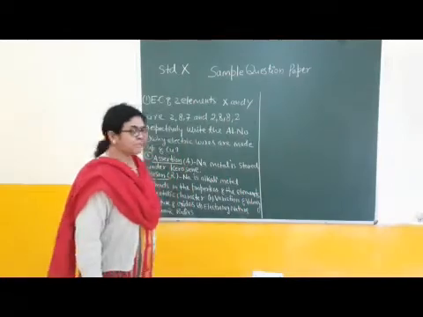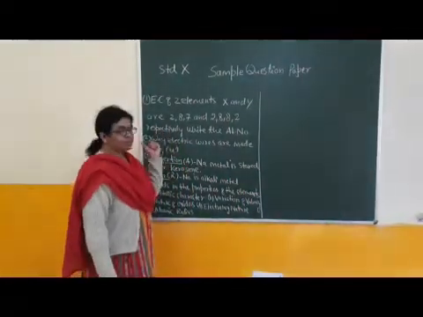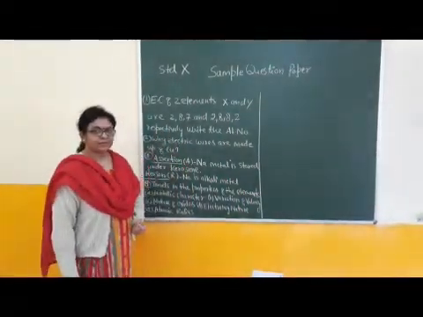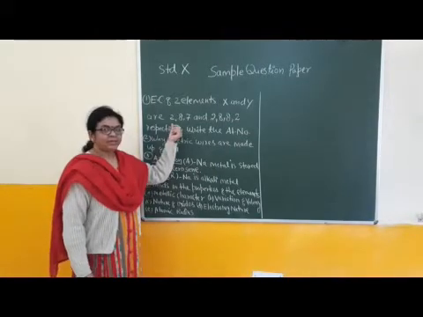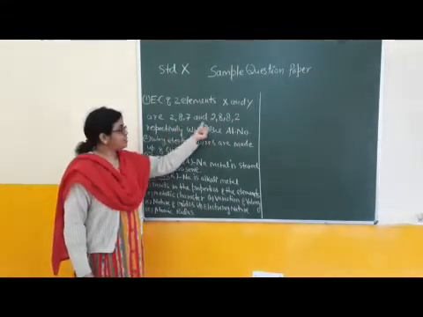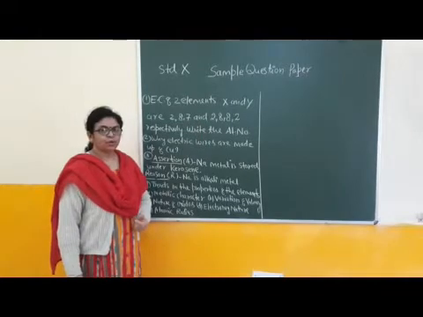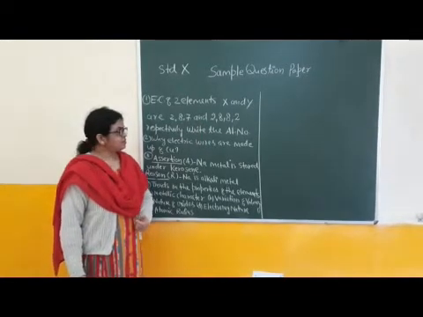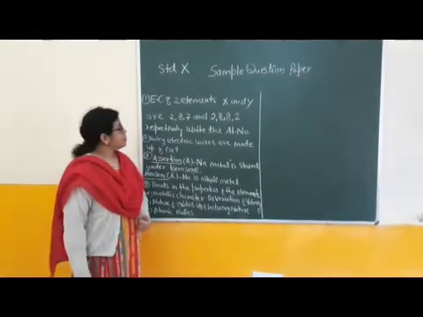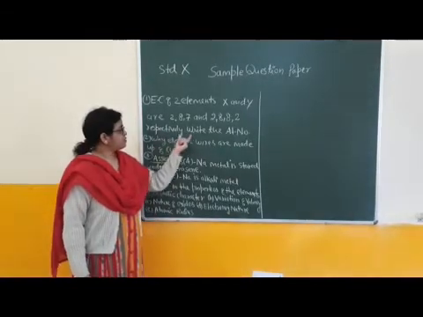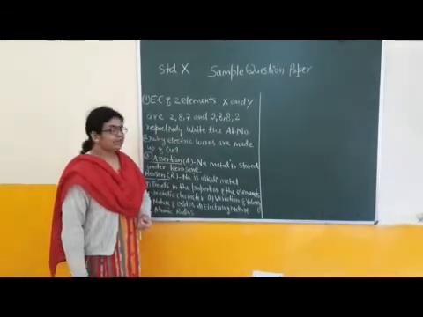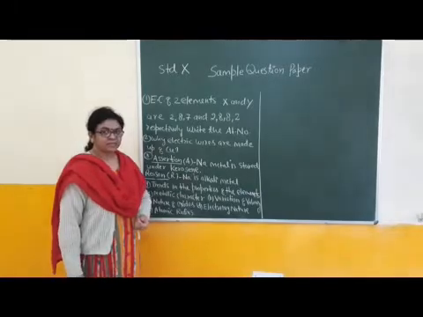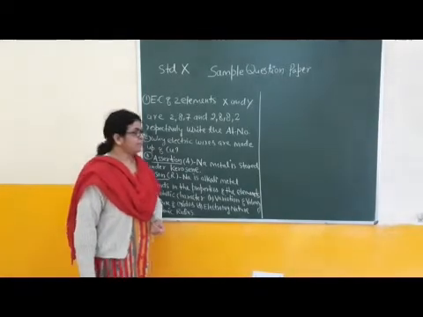Good morning, dear students. Now, first question. Electronic configurations of two elements are: first is 2, 8, 7, and second is 2, 8, 8, 2, respectively. Write the atomic numbers. What is the atomic number of X element and atomic number of Y element?